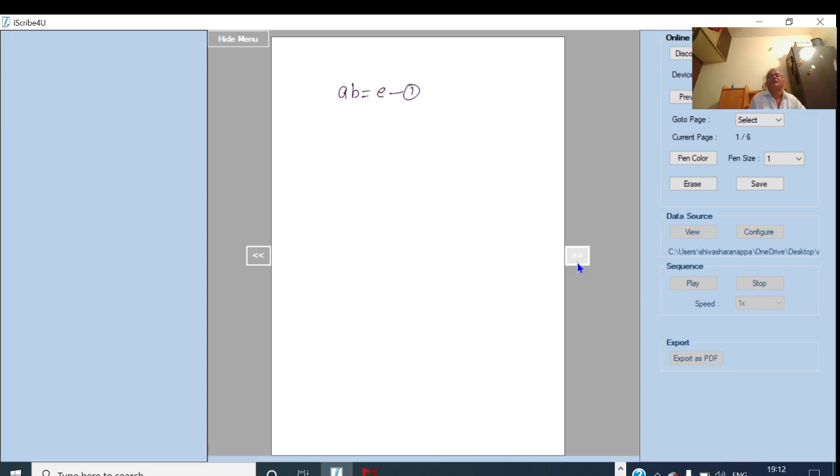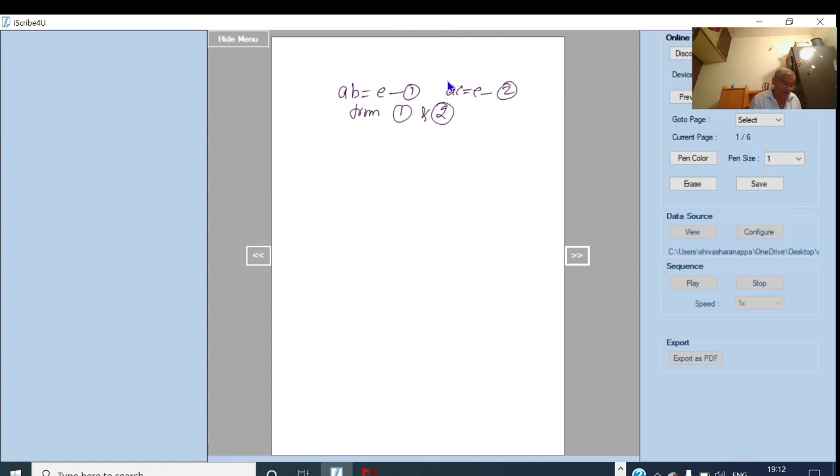I will take this as 1. And we have taken that C is also inverse of A. Therefore, AC equal to E. I will take this as 2. Now from 1 and 2, the right hand sides of 1 and 2 are same. This is E, this is also E. If the right hand sides are same, then left hand sides must be equal.